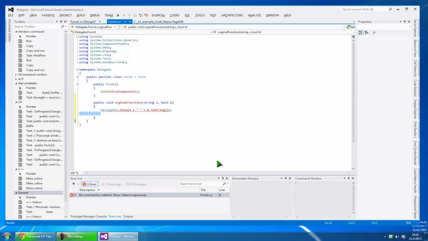And if I want to create a delegate which has the same signature, well, the signature is the return type and the argument prototypes.